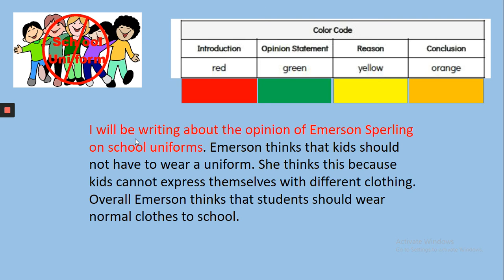Now the next one that we're going to look for is the opinion. So I'm looking for opinion. Does she want school uniforms or does she not want school uniforms? So in green, I highlighted the next sentence. Emerson thinks that kids should not have to wear a uniform. So it says not have to wear a uniform. That's her opinion. She either wants them or she doesn't, but her opinion is that she does not want them. So I did that in green, telling you that that's her opinion. She doesn't like school uniforms.